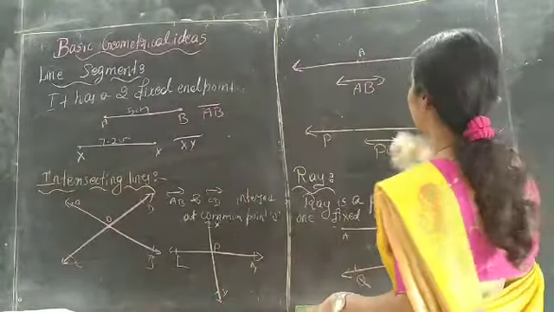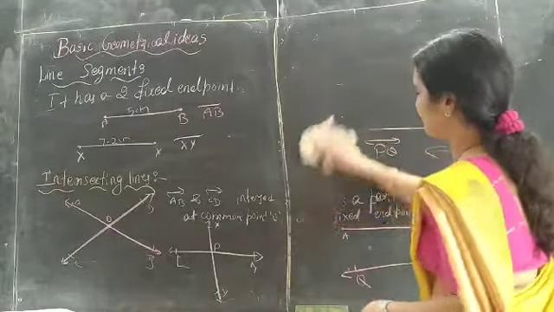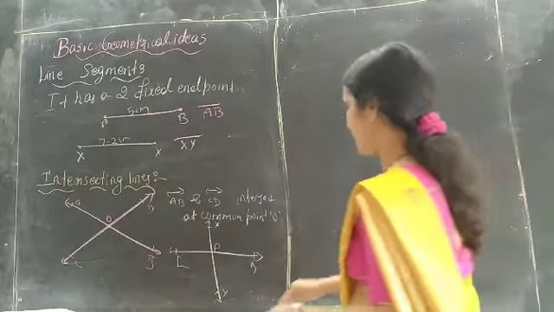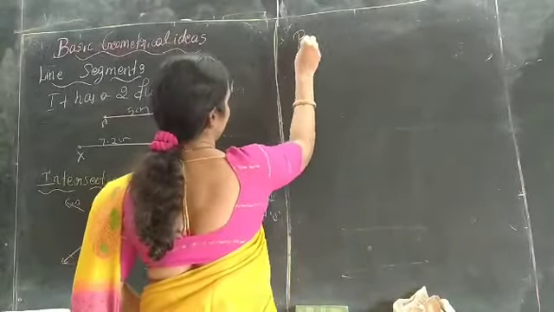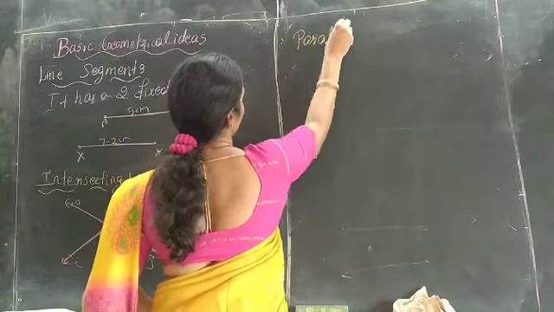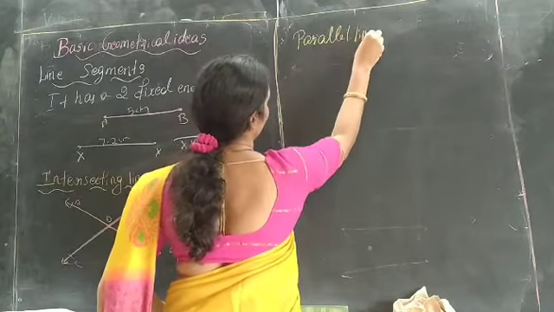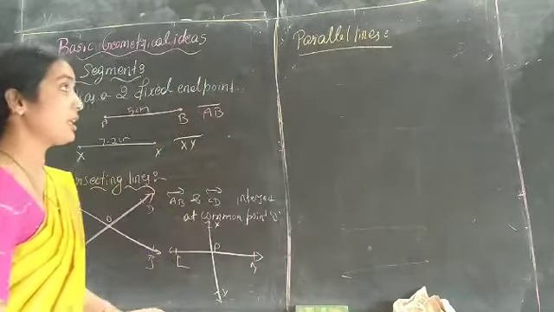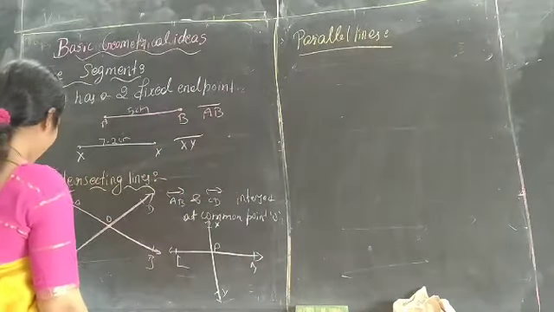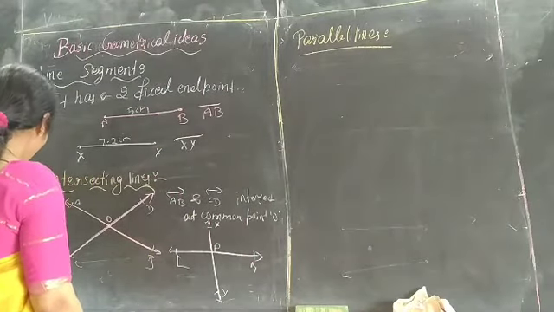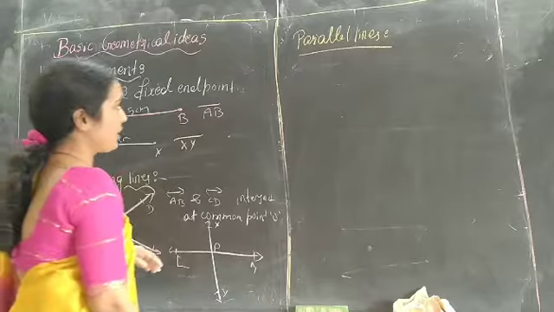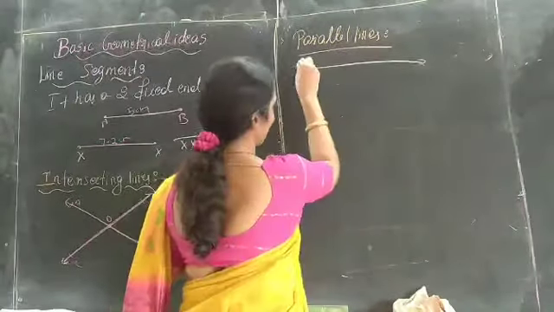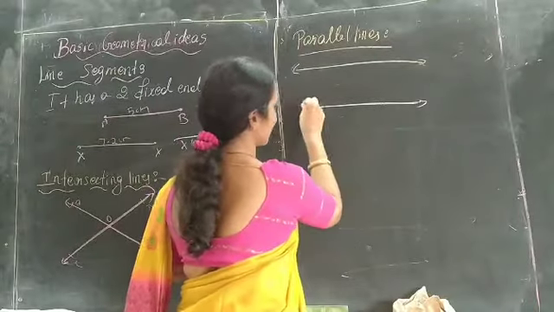The next is parallel lines. What does it mean by parallel lines? A parallel line is nothing but the distance between the two lines is equal, and these two lines never meet at a point.